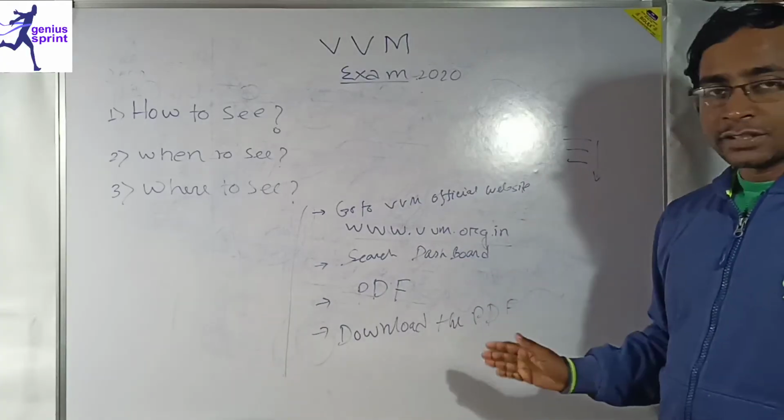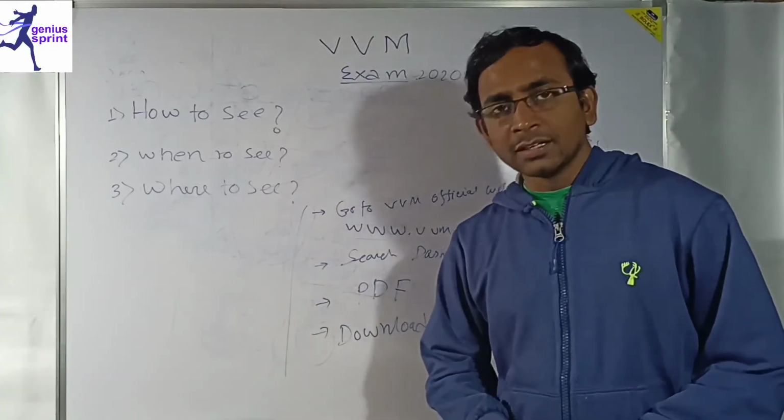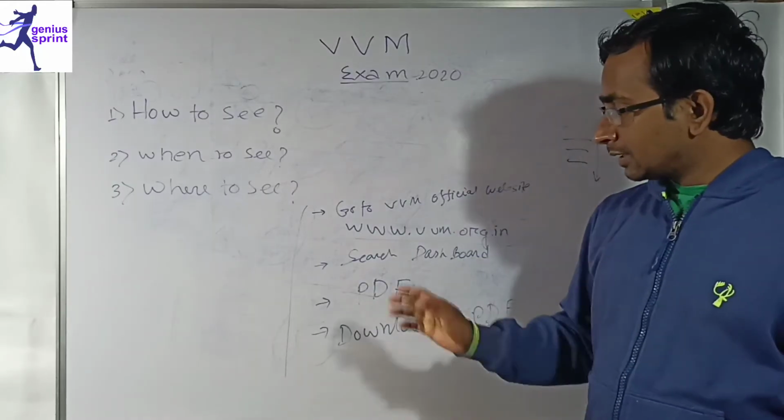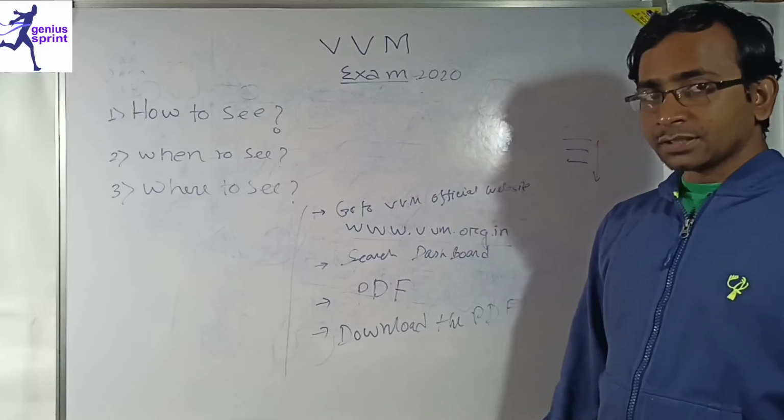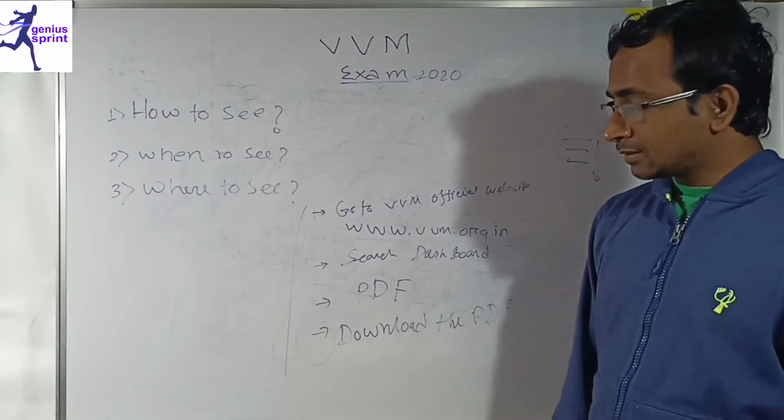These are 4 important steps through which you can check the result. I thought this information is very important for you, and for that reason I appeared here by making this video.